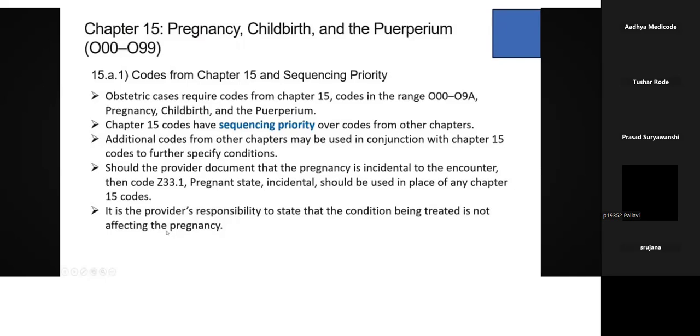Even simple conditions have an effect, so if you have one condition and the provider is treating that condition, the provider needs to clearly mention that this condition does not have anything to do with the pregnancy. If you have such a statement, you can code it separately. You need not give the O series for that. So it is the provider's responsibility to state the condition being treated is not affecting the pregnancy. That is the point you need to remember.